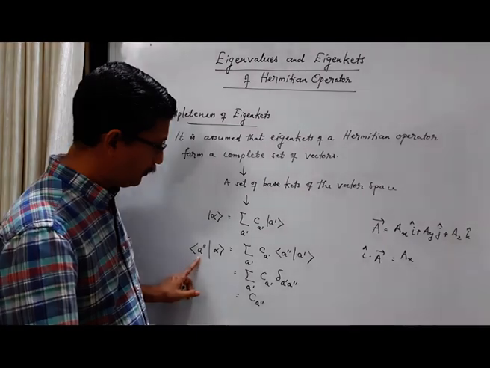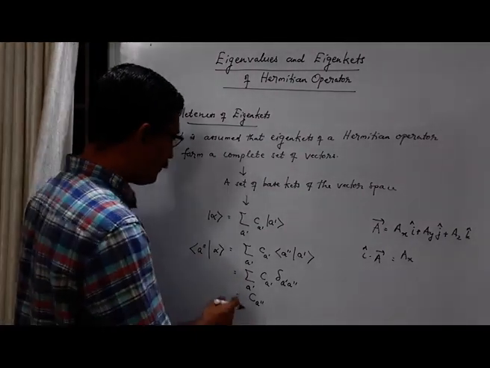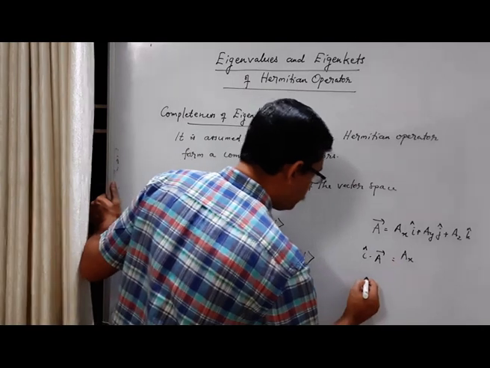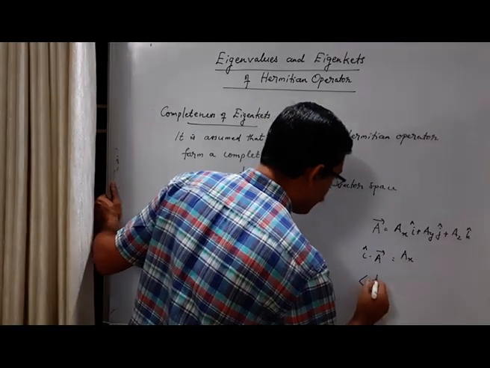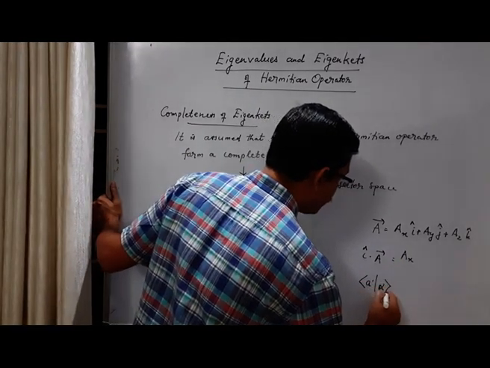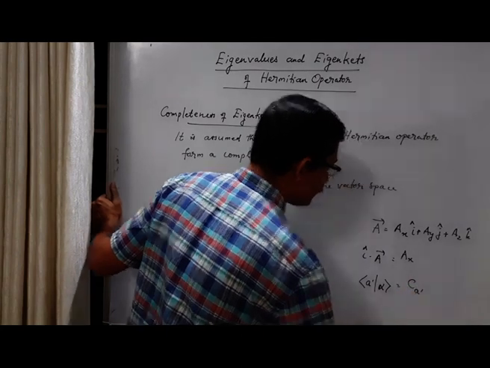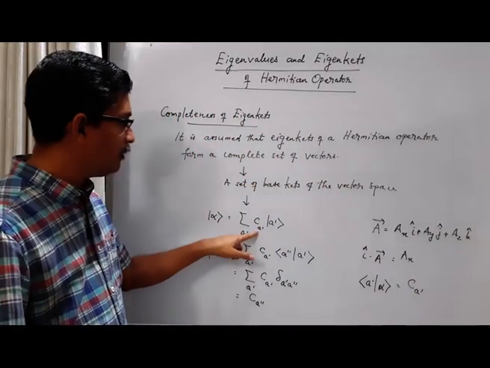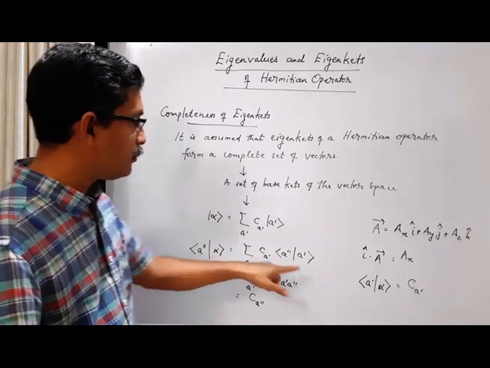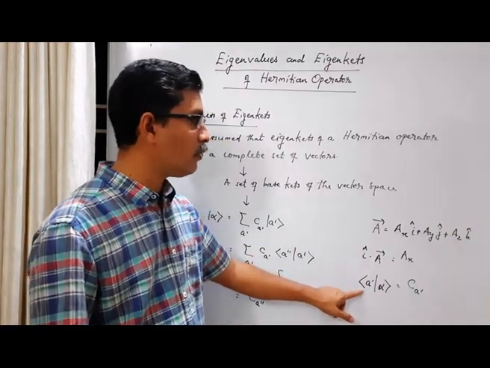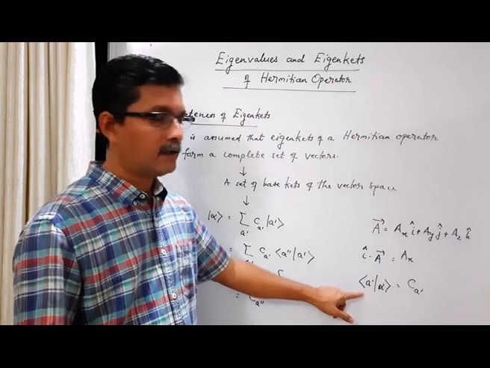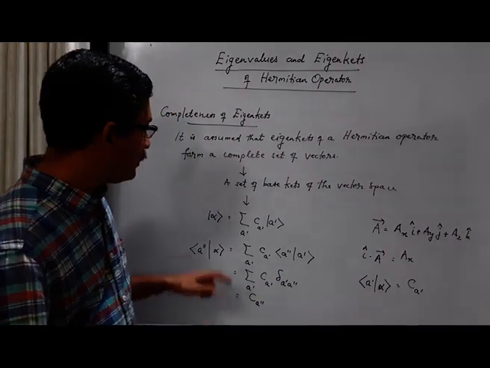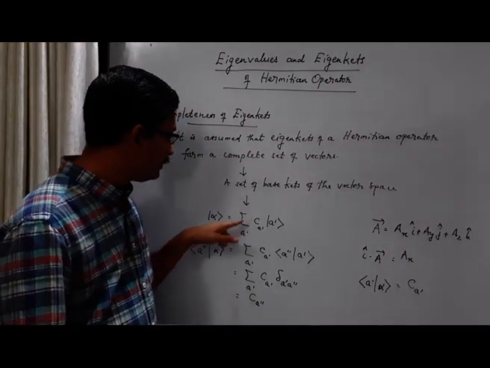So we can also say, what is bra A prime ket alpha? This will be C A prime. This C A prime will be simply the inner product, the component of ket alpha along the direction A prime, right? So we can rewrite this expression.